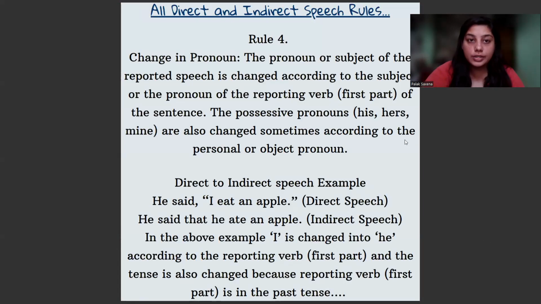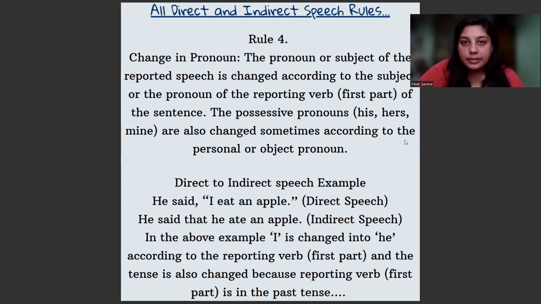Now, rule number 4, which is again very important. Sometimes we have to understand how we change the pronouns. The pronoun or subject of the reported speech is changed according to the subject or pronoun of the reporting verb. That is the first part of the sentence. So, suppose it is said, I said. Instead of I, what will we use in the indirect speech? Will it be he? Will it be she? Will it be they? That totally depends on the subject or the pronoun which is used in the reporting verb.